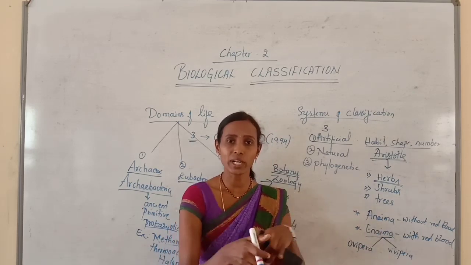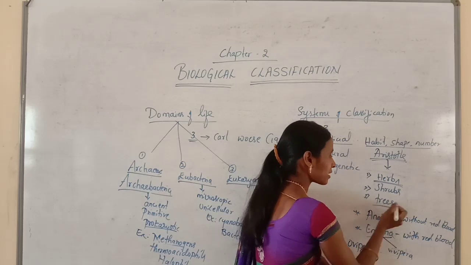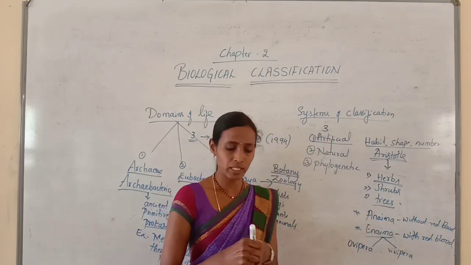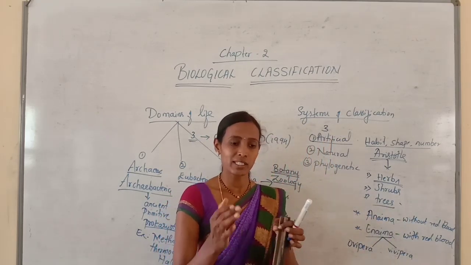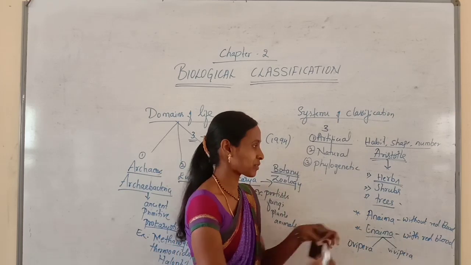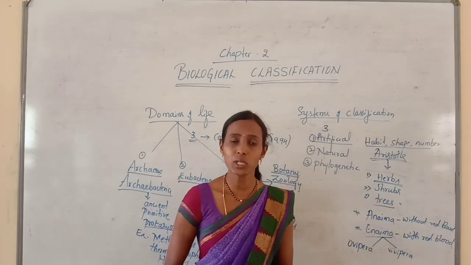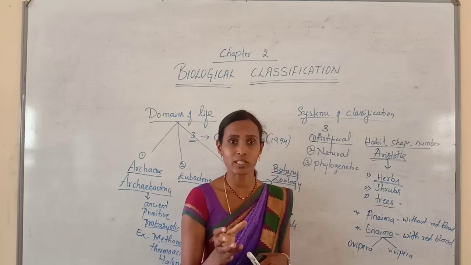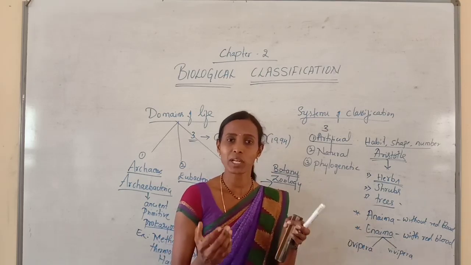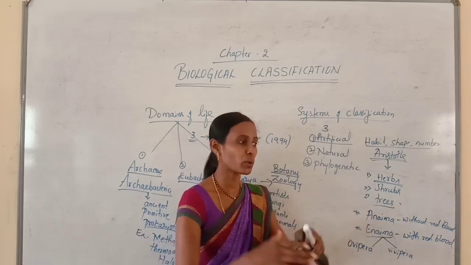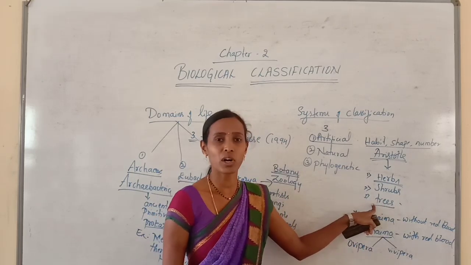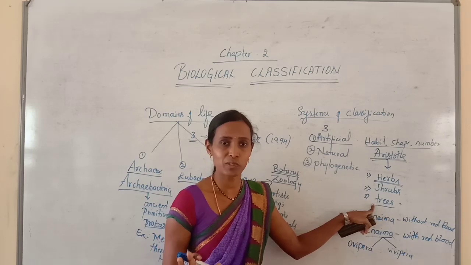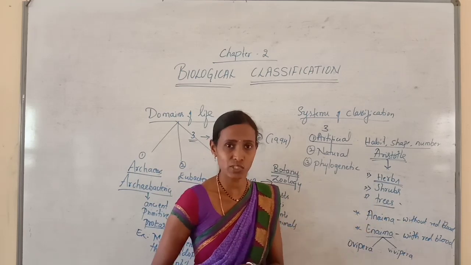But all are included in one group. And one more example, trees. He grouped them depending upon their size, structure, everything. He classified them as trees. But do you know, certain trees produce flowers and certain trees will not produce flowers. But the flowering as well as non-flowering trees all are included in one group. It leads to a lot of confusion. We cannot accept this type of classification. It is not at all satisfactory.